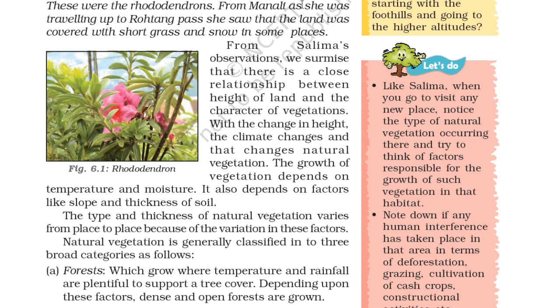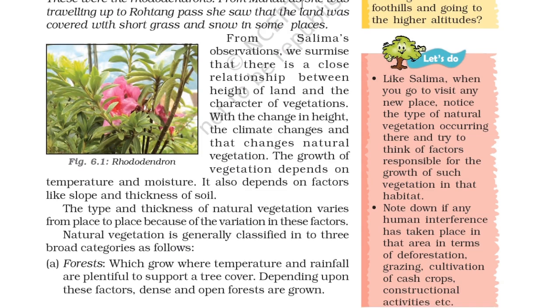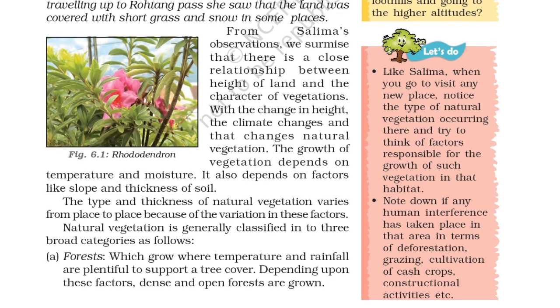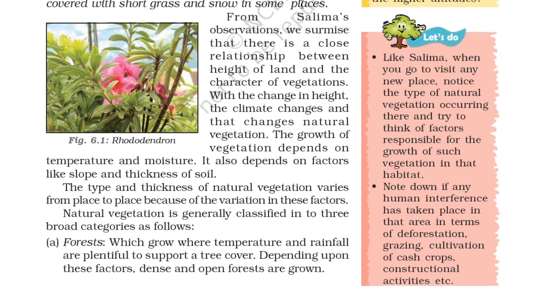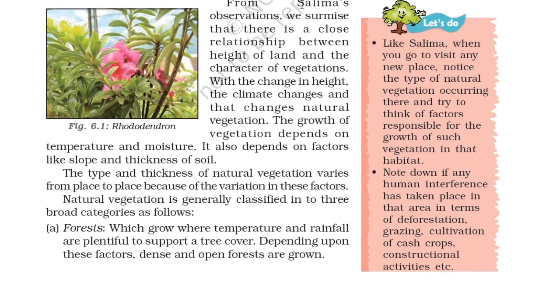So before that, there is a Let's Do session. Like Salima, when you go to visit any new place, notice the type of natural vegetation occurring there and try to think of factors responsible for the growth of such vegetation in that habitat. Note down if any human interference has taken place in that area in terms of deforestation, grazing, cultivation of cash crops, constructional activities, etc. So you can do that.